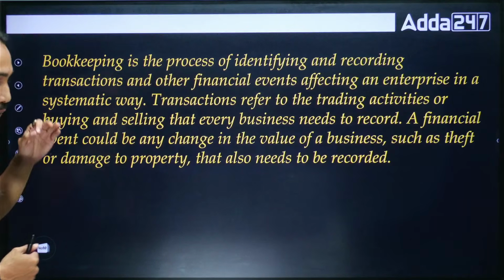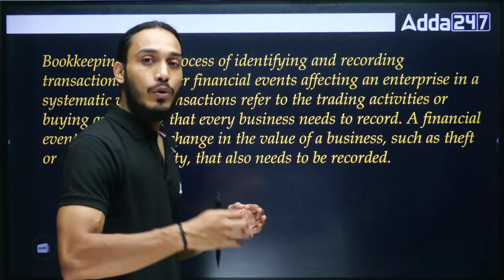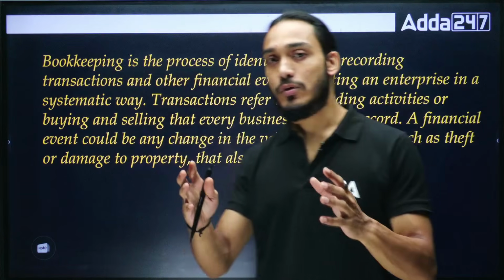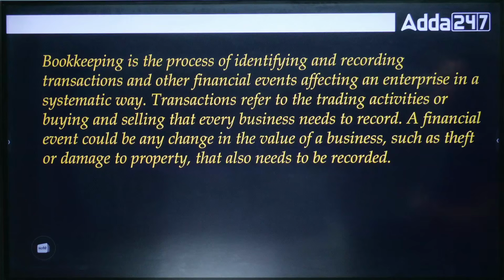We need to first understand what the concept of bookkeeping is and what the concept of accounting is, and we need to understand where the difference lies between these two. So I would want you all to just take a look at the screen here once and follow along as I read this out for you. Bookkeeping is the process of identifying and recording transactions and other financial events affecting an enterprise in a systematic way. Transactions refer to the trading activities of buying and selling that every business needs to record. A financial event could be any change in the value of a business, such as theft or damage to property, that also needs to be recorded.